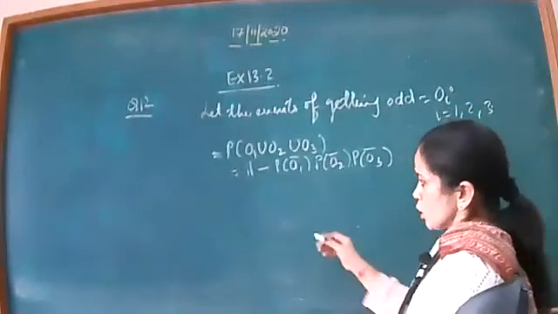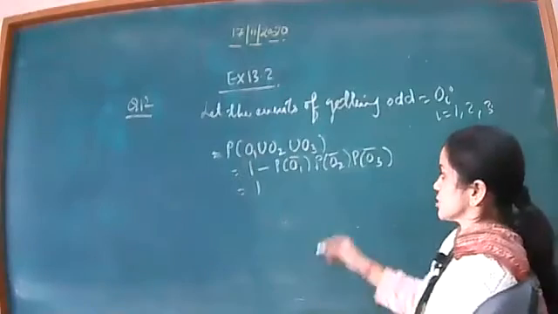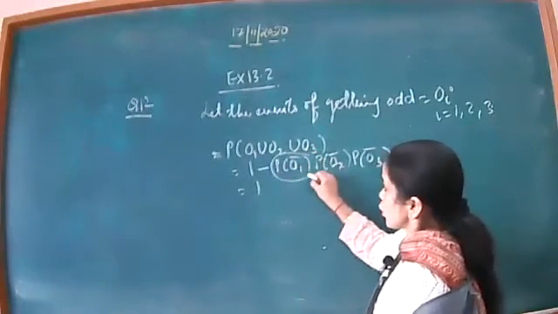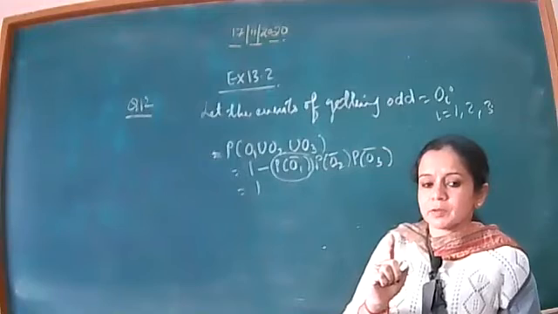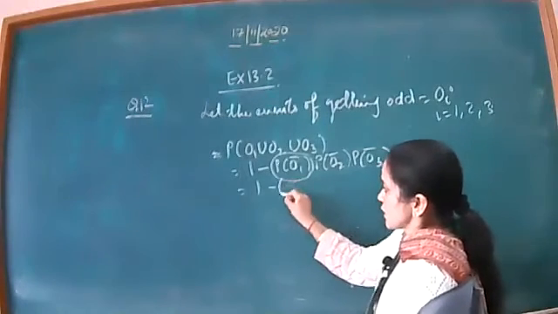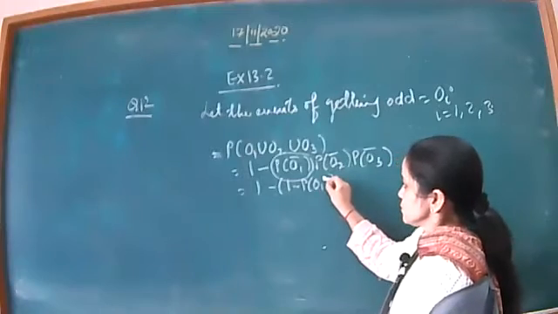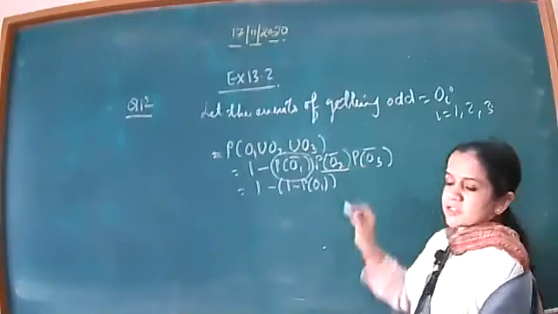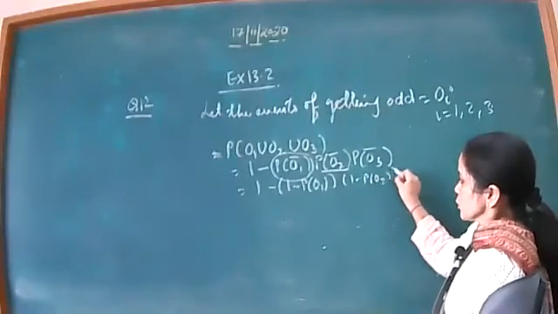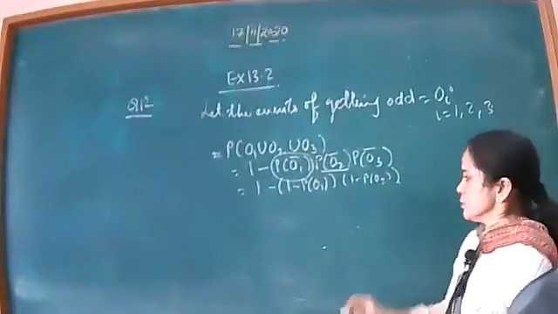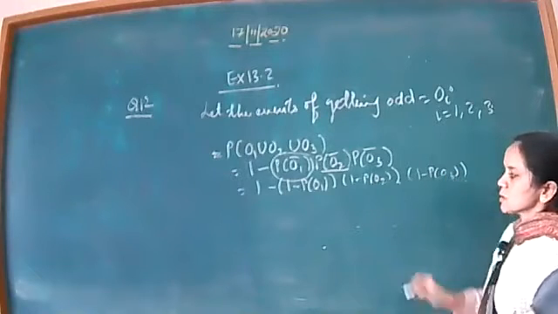Now beta, what you do in the next step, how you evaluate the probability of not getting any odd number the first time? You can write here 1 minus probability of odd number. Now same is here, 1 minus probability of odd number second time, 1 minus probability of odd number third time.